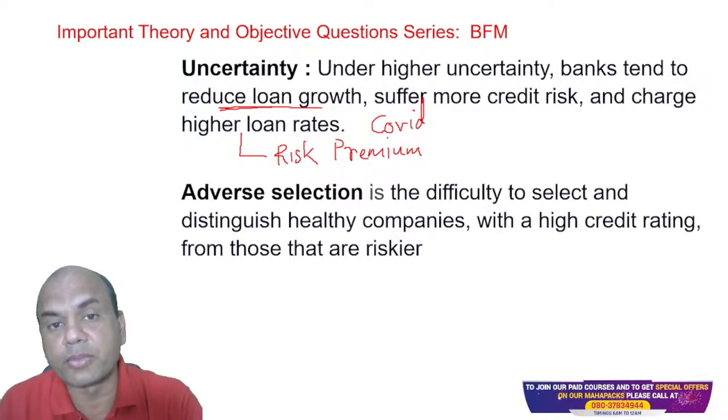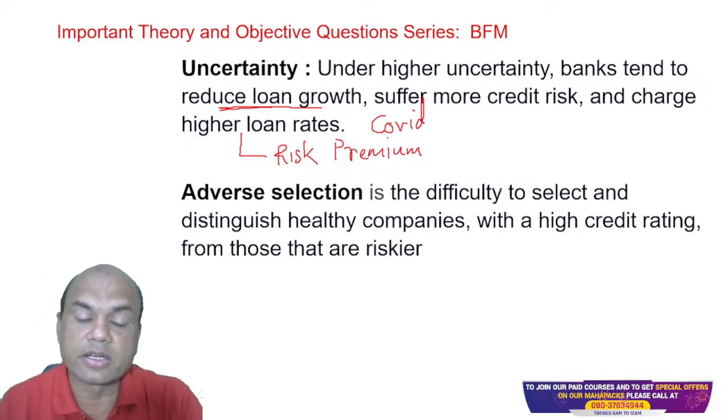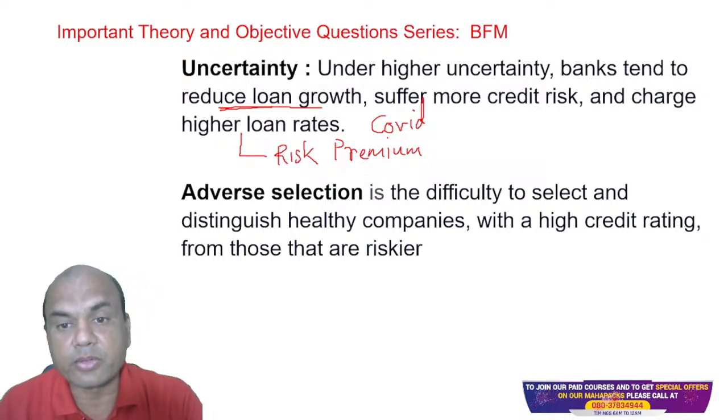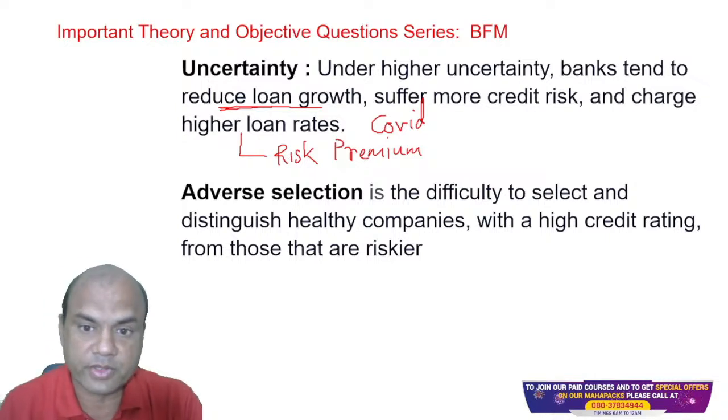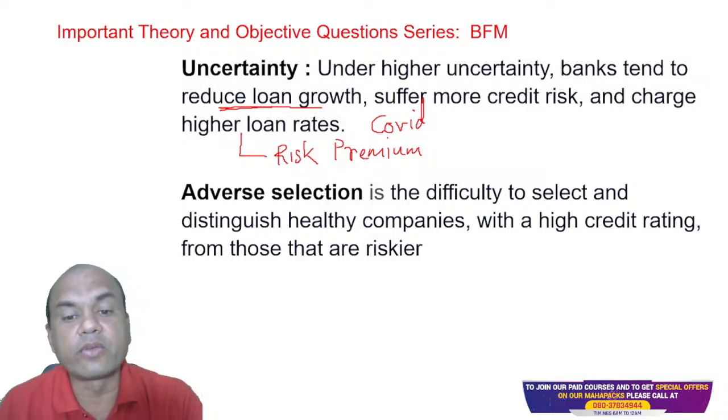What happens to the banks during the uncertainty period? Reduce the loan growth, everyone. Second, suffer more credit risk, higher credit risk, and higher rate of interest. Got it? Next is adverse selection.